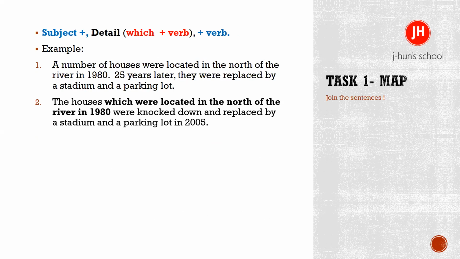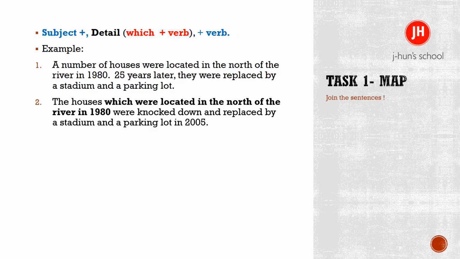Okay, the houses which were located in the north of the river in 1980 were knocked down and replaced by a stadium and a parking lot in 2005. Okay, so relative clauses. By adding which plus verb, I describe the previous noun.